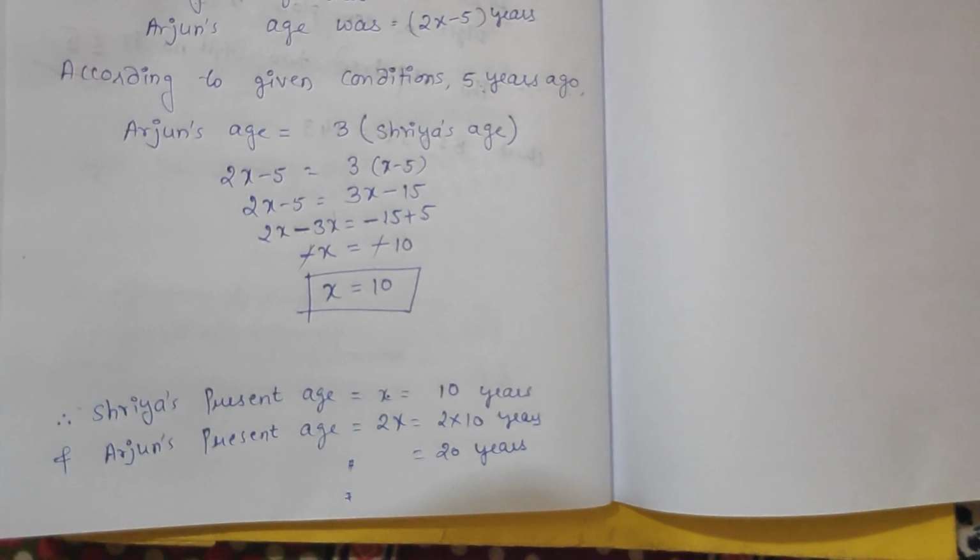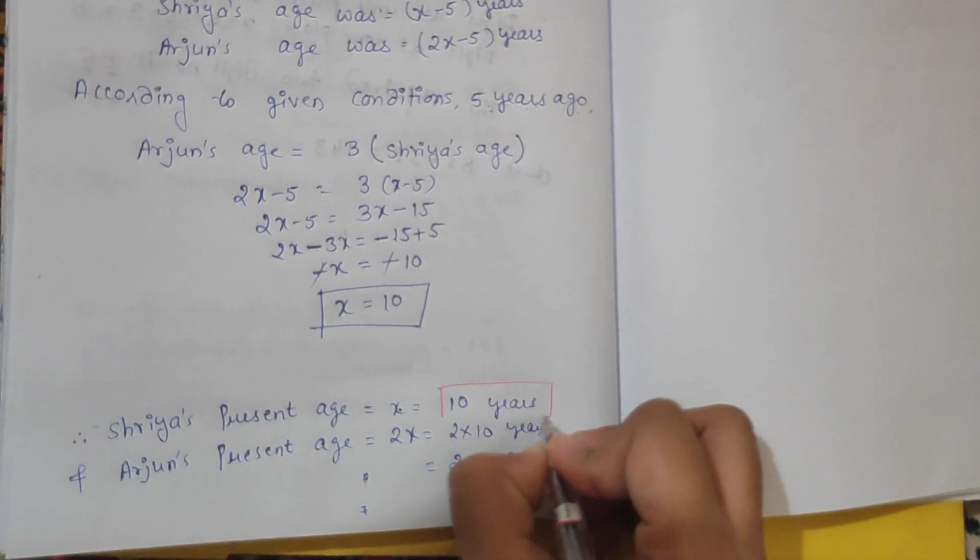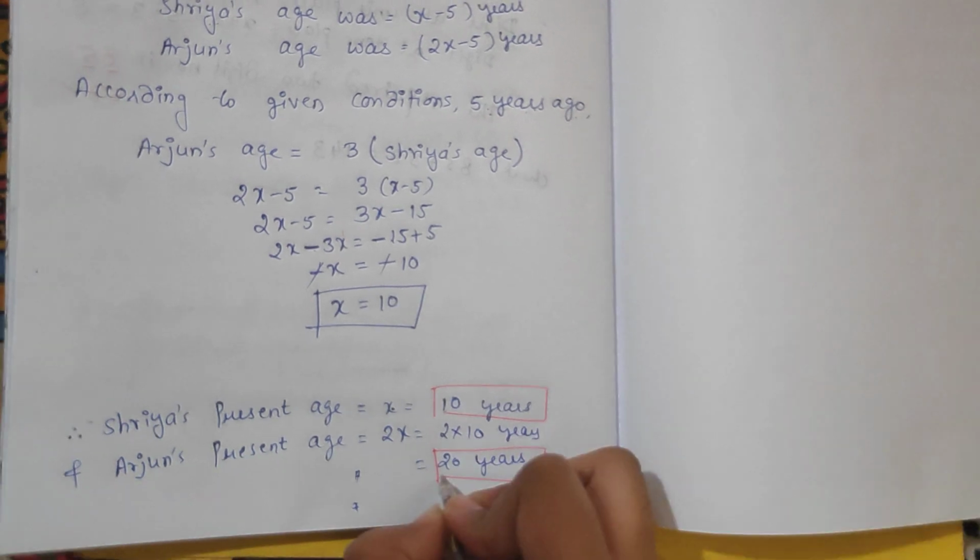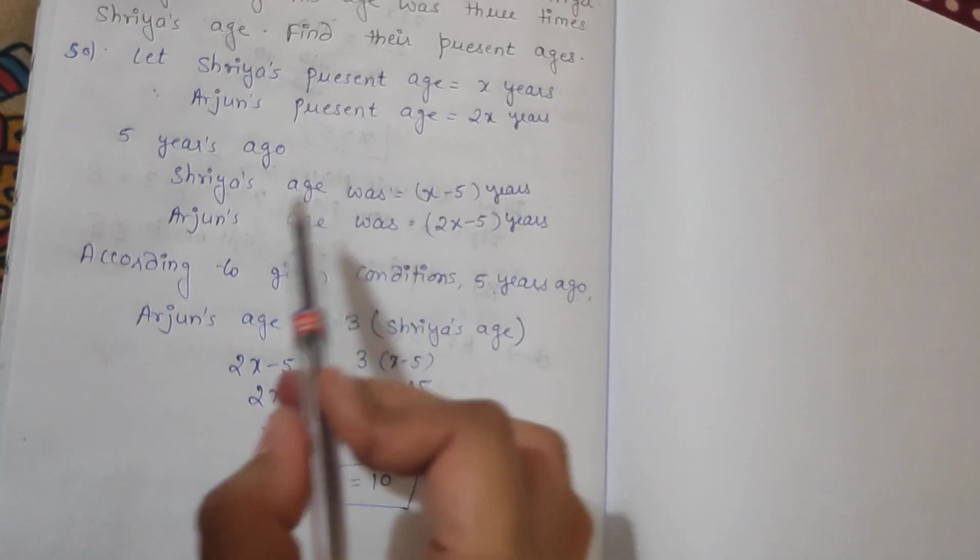Okay, so these are the present ages of Shreya and this is present age of Arjun. See this question carefully.